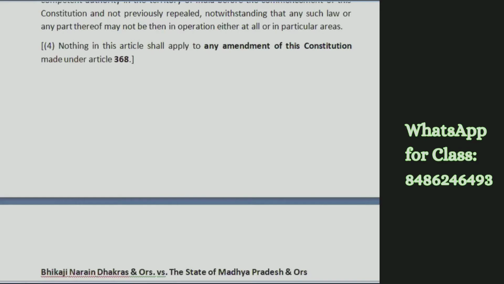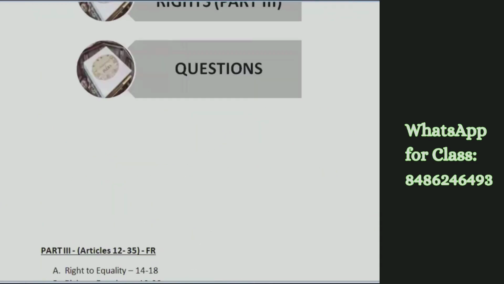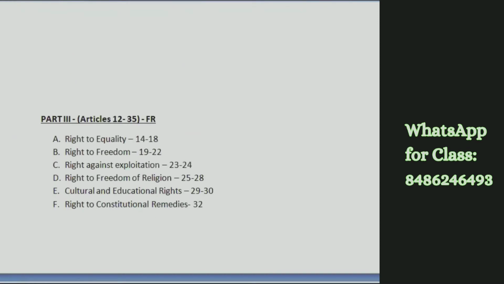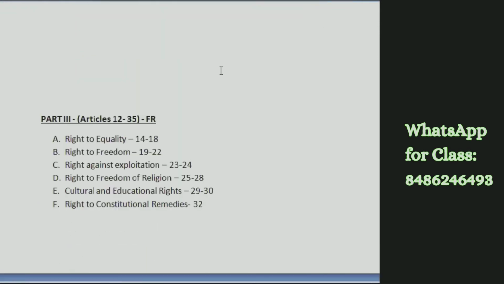Next part is what? Third part of the Constitution, fundamental rights. Which all articles? Part 3. Articles 12 to 35. So fundamental rights is part 3, articles 12 to 35 of the Constitution of India.